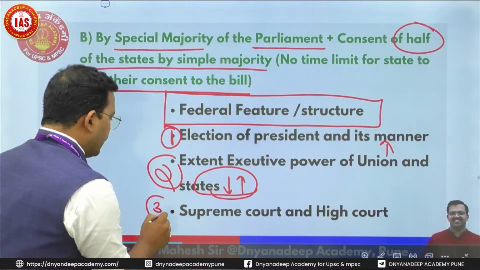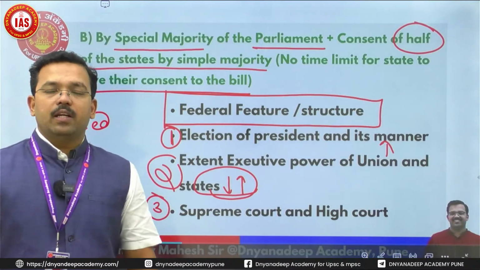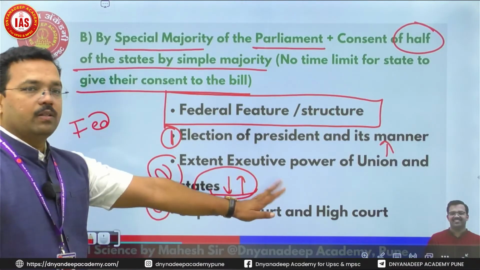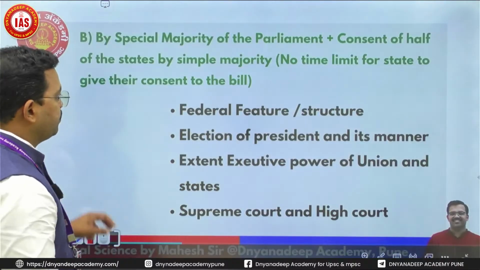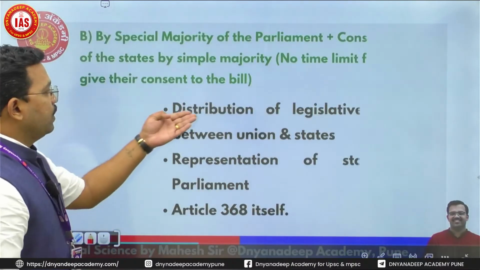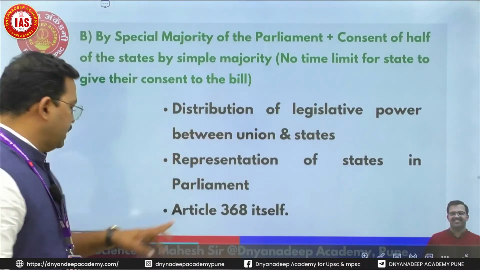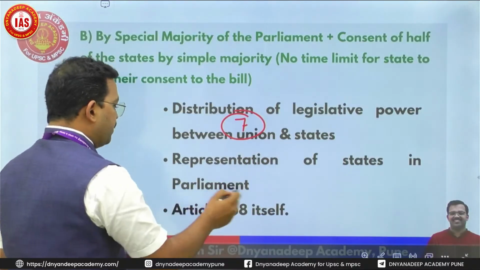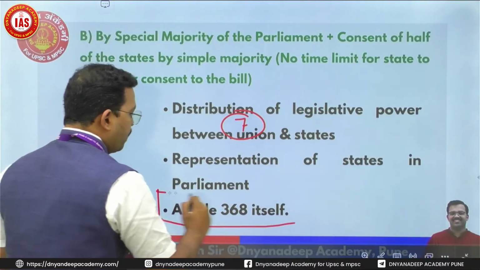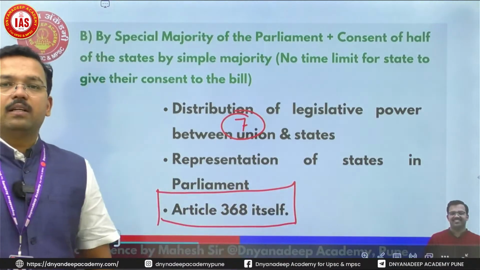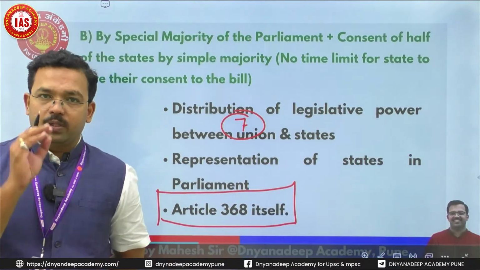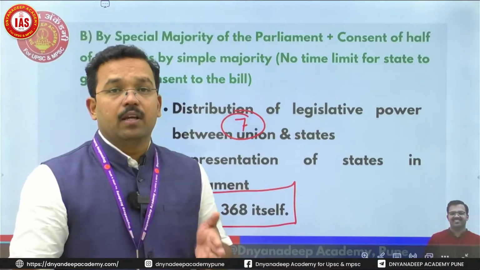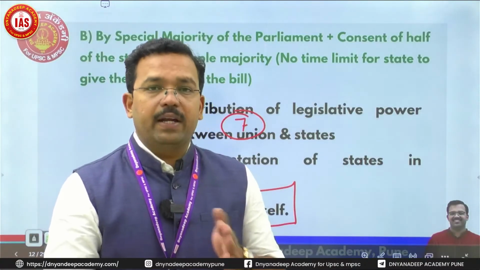Third, Supreme Court and High Court. Basically, we have a single integrated judicial system. That's why regarding Supreme Court and High Court, decision must be taken by all the states. Next one, distribution of legislative power between union and state. That is, it talks about 7th schedule. Then representation of states in parliament, and last one is article 368 itself. So if you want to make any changes in article 368 itself, you need to take permission of at least half of the states. A critical or different type of question might be asked: is article 368 a federal feature?